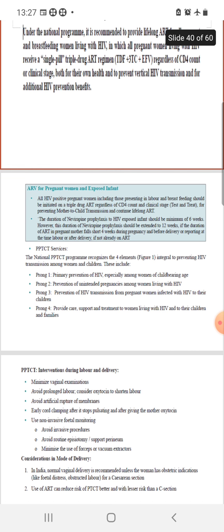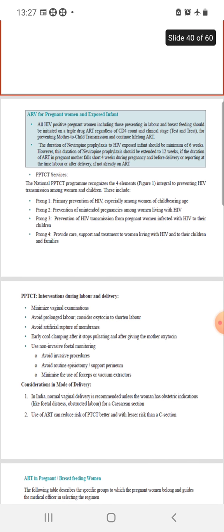And ARV for the pregnant woman and exposed infant. So what does the guideline say? All HIV positive pregnant women, including those presenting in labor and breastfeeding, should be initiated on a triple drug ART regardless of the CD4 count and clinical stage, for preventing mother to child transmission, and continue the lifelong ART.